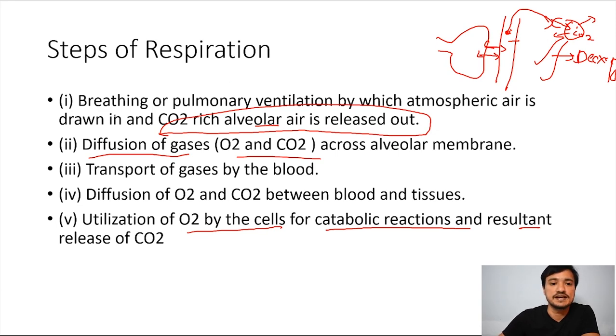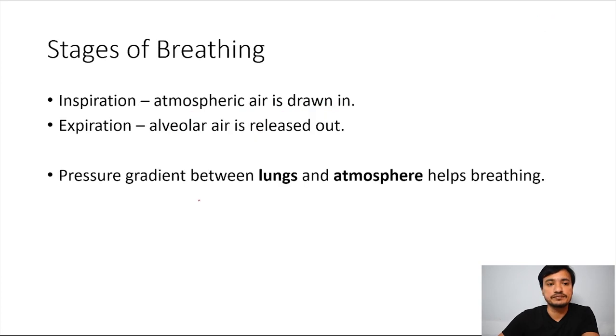Okay, now we will see once again. CO2-rich alveolar air. Breathing happens, and air reaches up to the alveoli. Then diffusion of gases happens across the alveolar membrane. This is the membrane. Diffusion of the gases happens, and then this blood goes to the tissue, where also diffusion of the O2 and CO2 happens between the blood and tissue. Then utilization of O2 by the cells for catabolic reaction and the resultant release of CO2. These are the steps in respiration. Very easy, you can just imagine and remember.